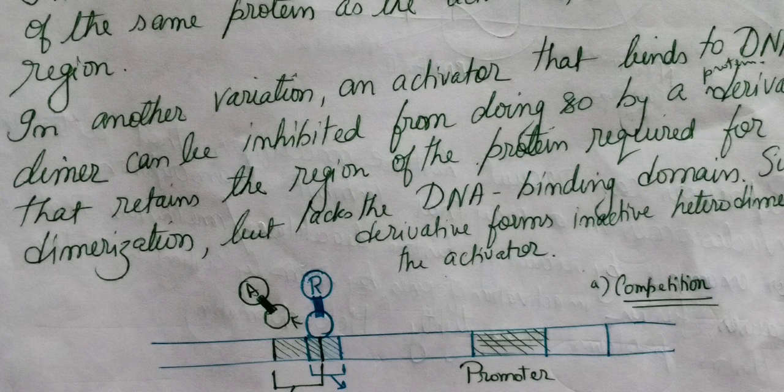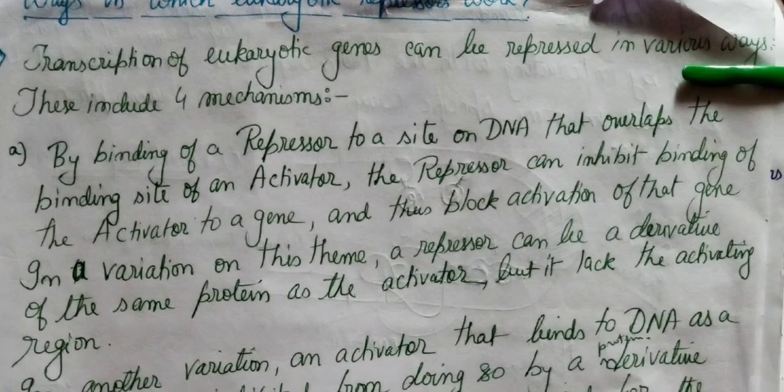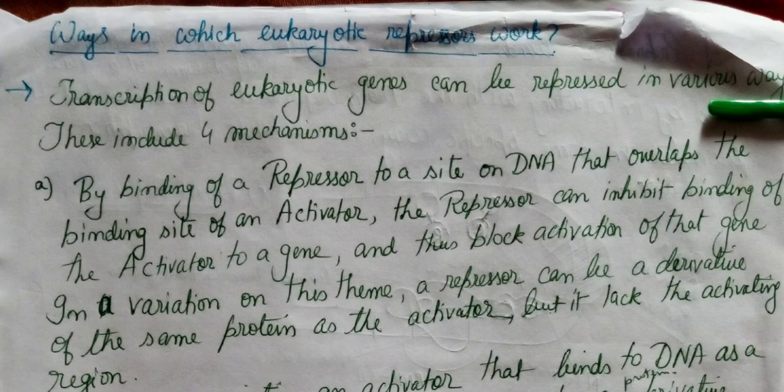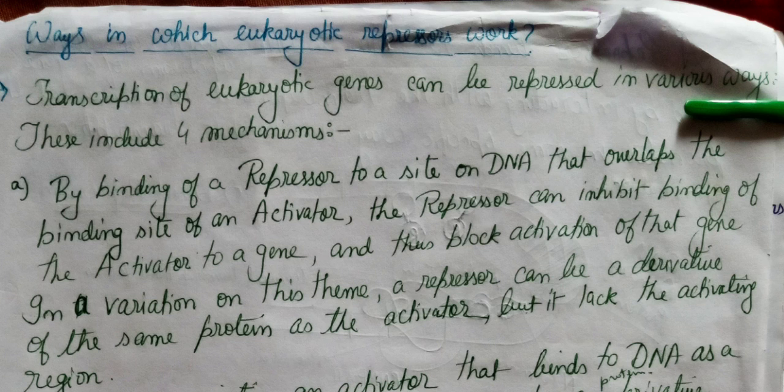Now it has been shown in what way these eukaryotic repressors work. This picture is a little bit hard to see because I have taken that image, but you should still be able to see it.